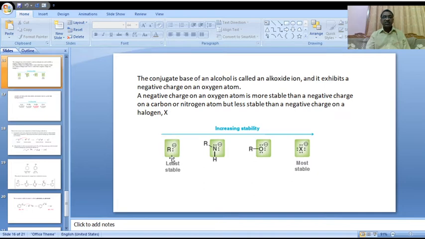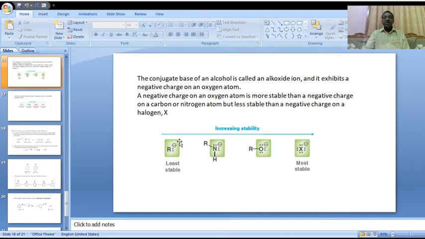Please observe another piece of information: a negative charge on an oxygen atom is more stable than a negative charge on carbon. A negative charge on nitrogen is also less stable when compared with oxygen. Both carbon and nitrogen are less stable than oxygen.